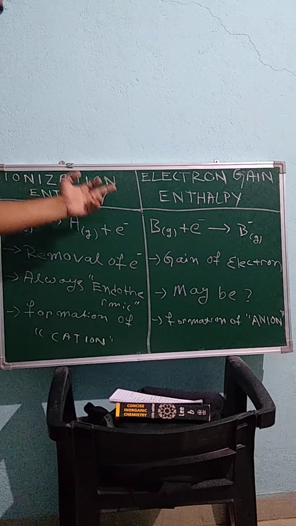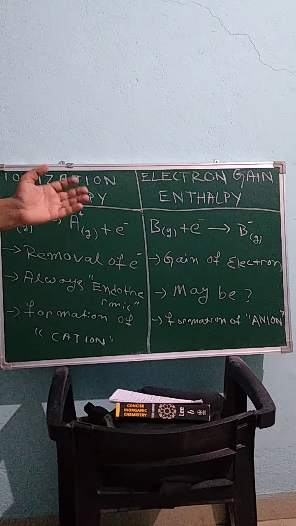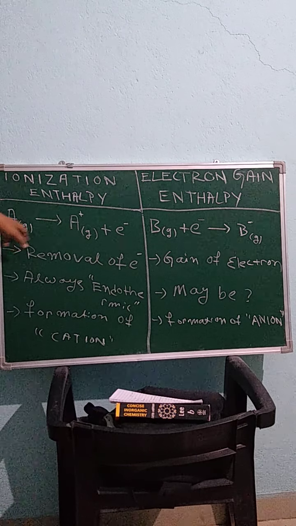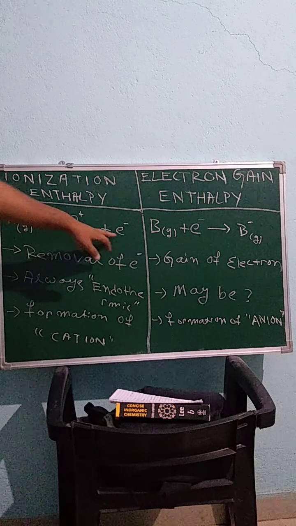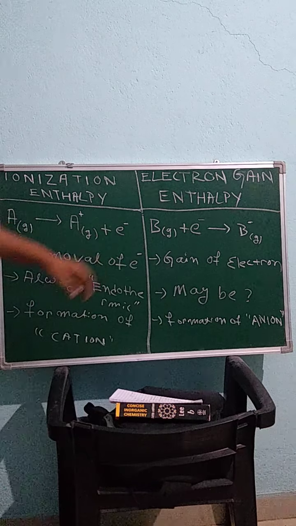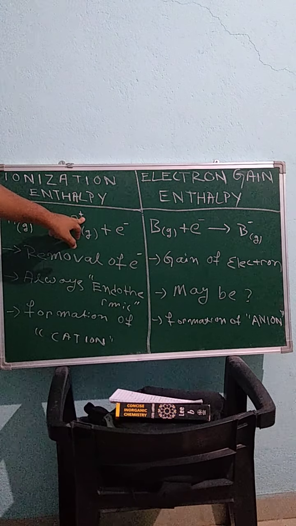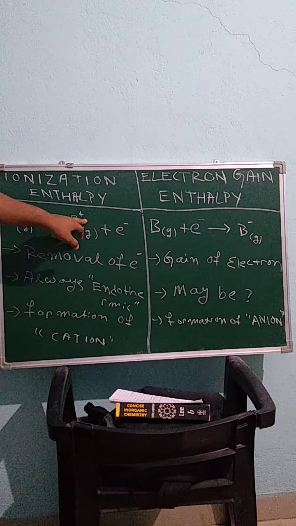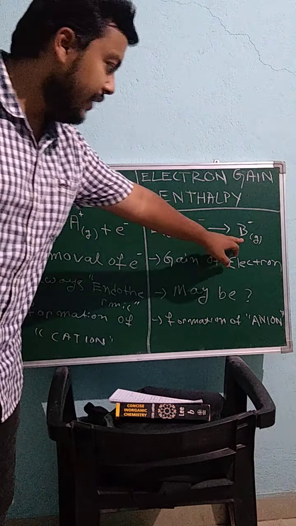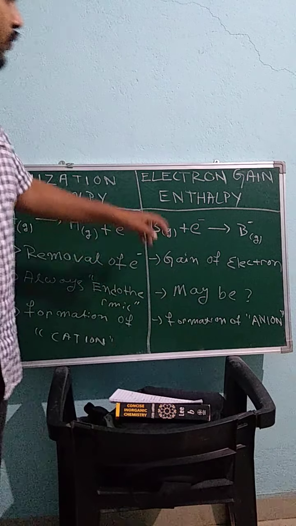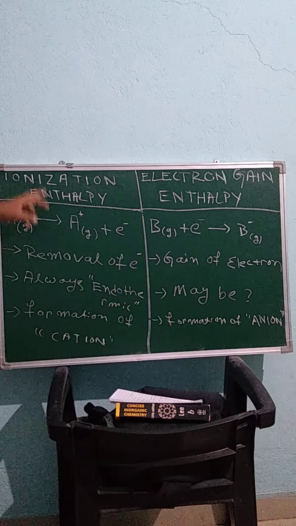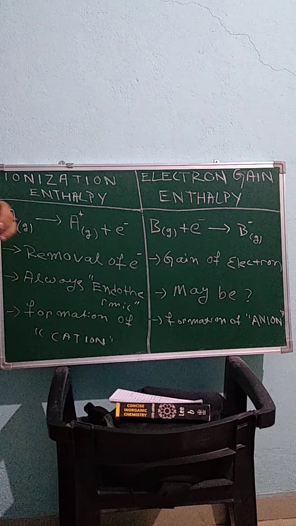Similarly, ionization enthalpy means we are removing one electron. This is an atom A in the gaseous state, and we are removing one electron from the atom. Here we are adding one electron and here we are removing one electron. So the ion formed is a positive ion. A positive ion is called a cation, C-A-T-I-O-N, cation, and negative ions are called anions. So in electron gain enthalpy, anions are formed, and in ionization enthalpy, cations are formed.